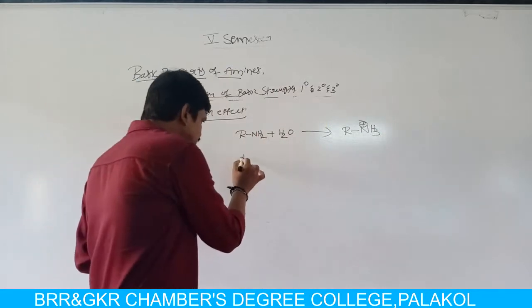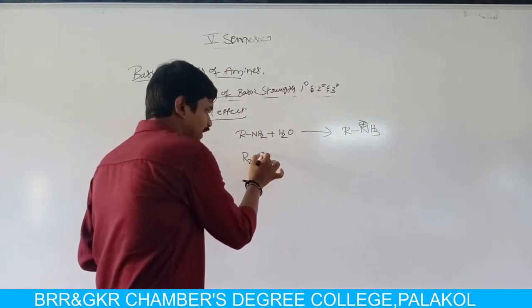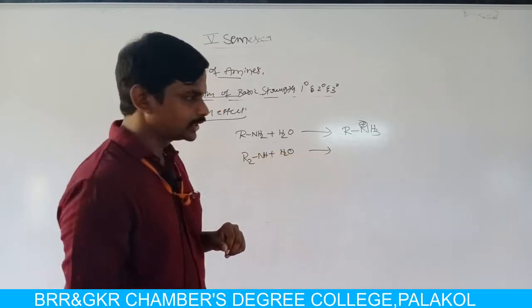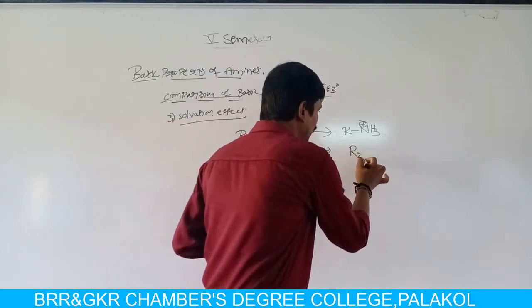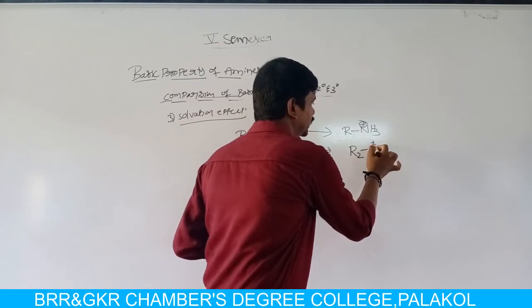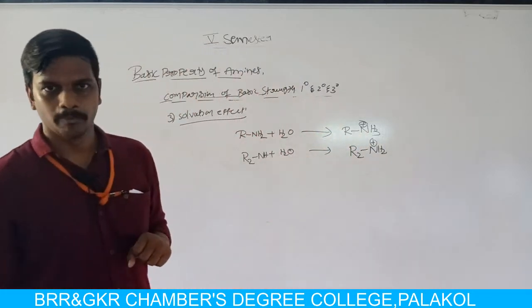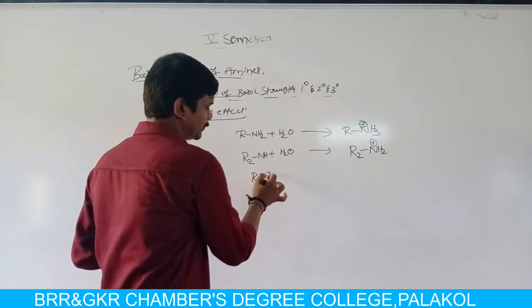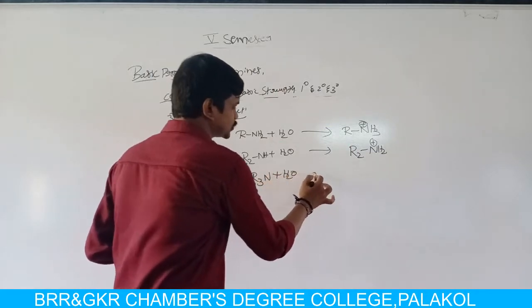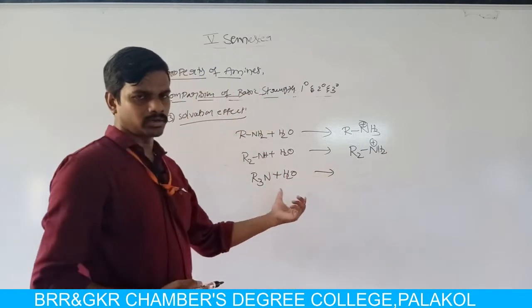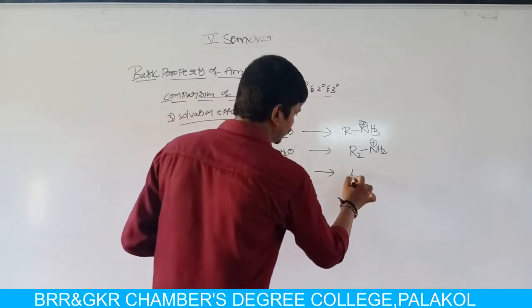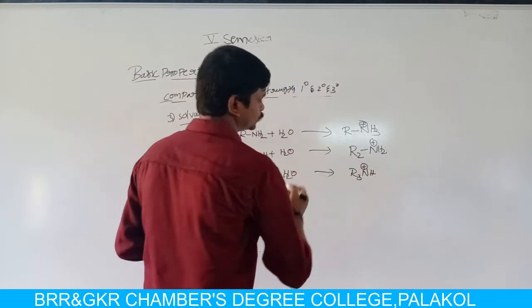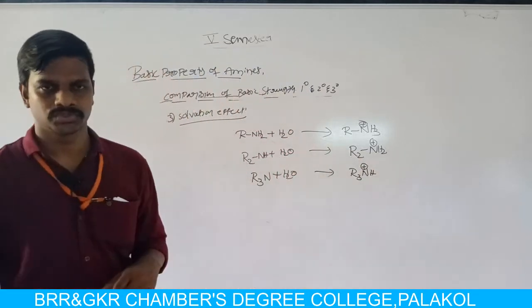If we consider a secondary amine dissolved in an aqueous solvent, then we get dialkyl ammonium salts. If we take a tertiary amine dissolved in water, that means aqueous solvent, then we get trialkyl ammonium salts.